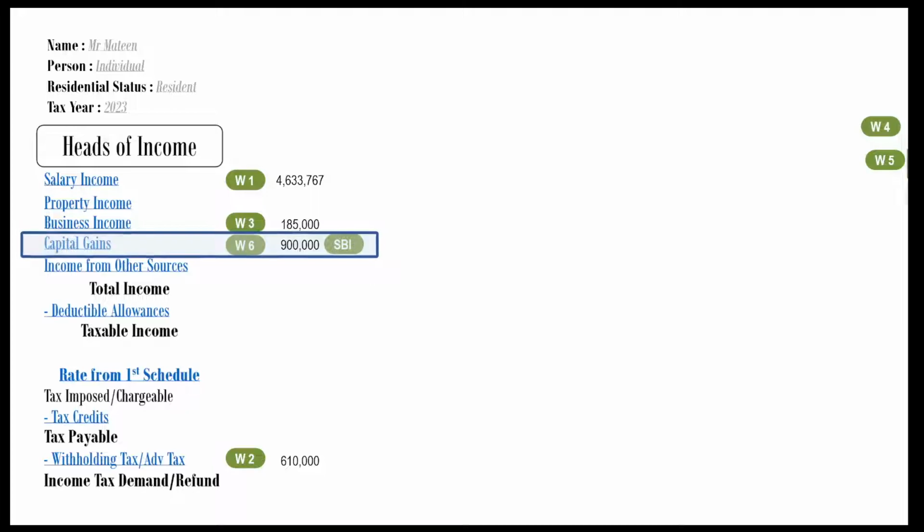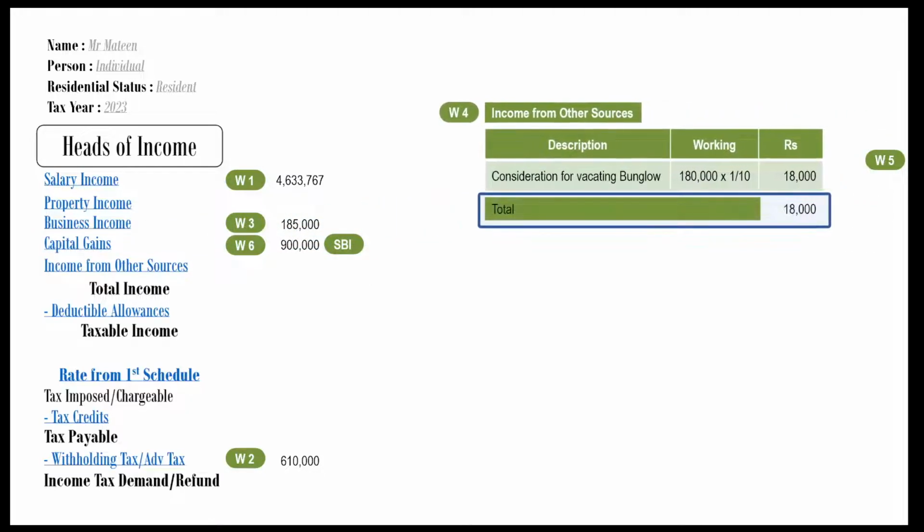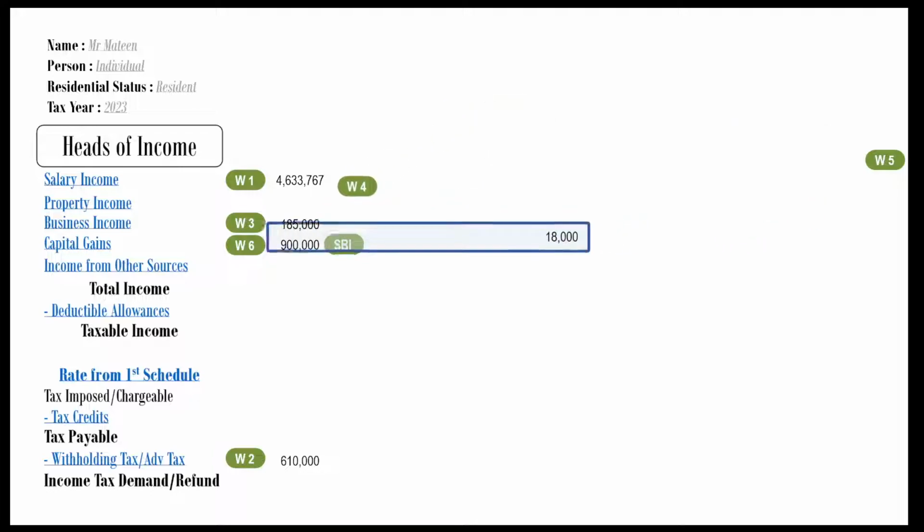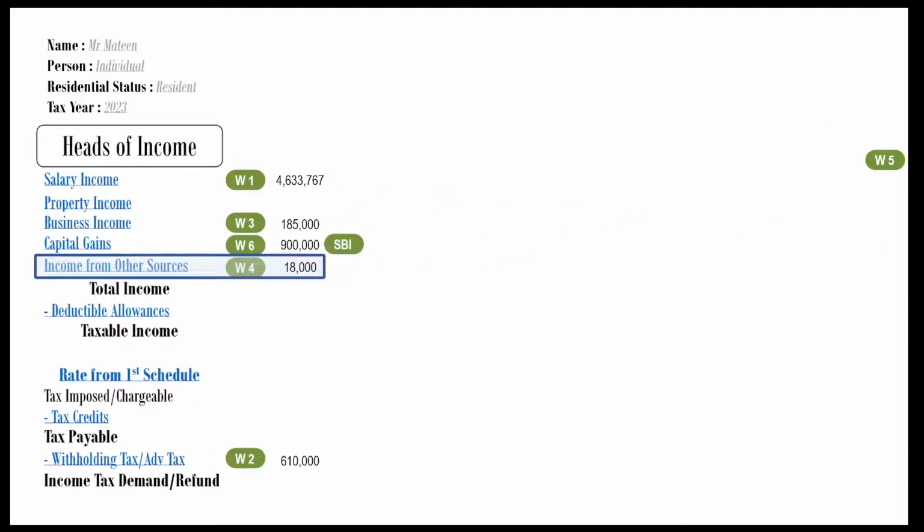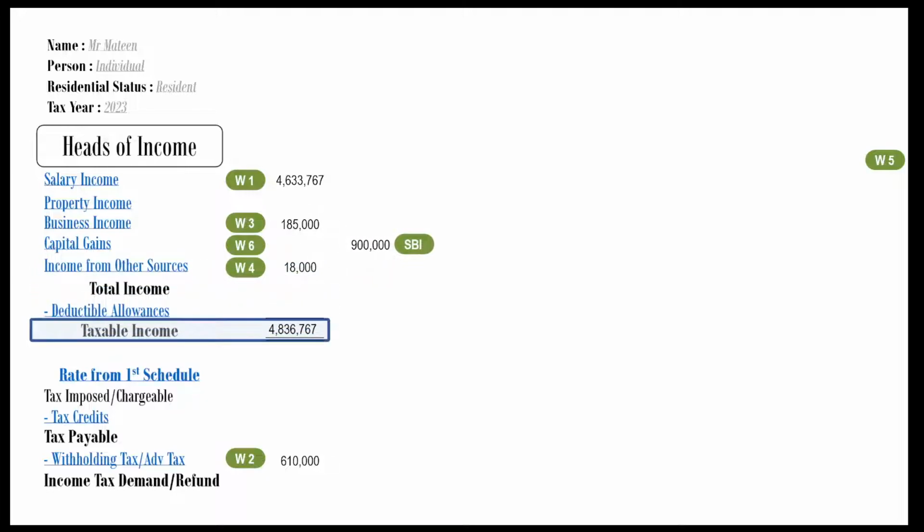Working 4 is about income from other sources. Its total is Rs 18,000. Mention this total in the answer format. Also mention the working reference for the convenience of the examiner. Now we can easily work out taxable income. Please note that separate block of income is not part of taxable income. Taxable income comes to Rs 4,836,767.